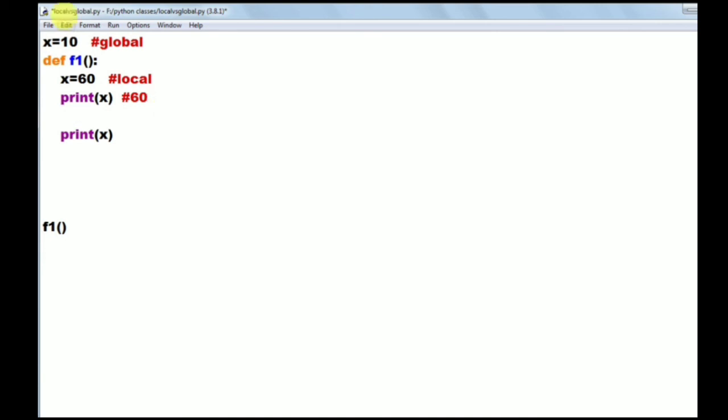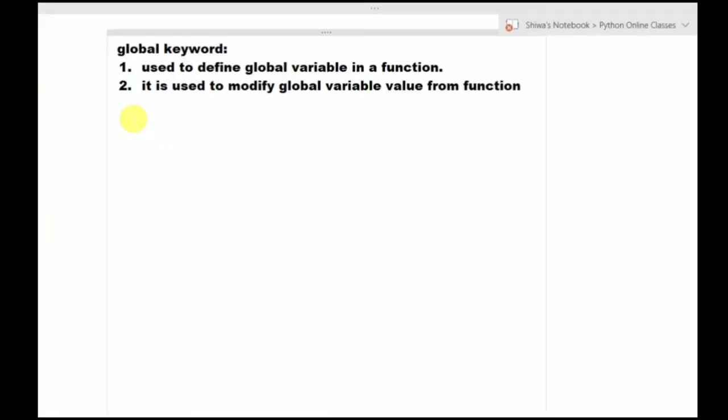So if you want to access a global value from the function, we can use the globals function. So next one is the globals function. See about the globals function. Globals is a function. What is the purpose of the globals function? It is used to access a global variable's value from a function. So if you want to access a global variable's value from a function, we can use the globals function.